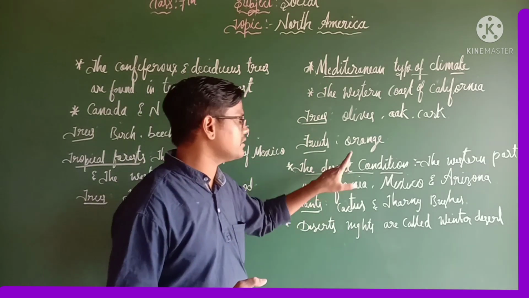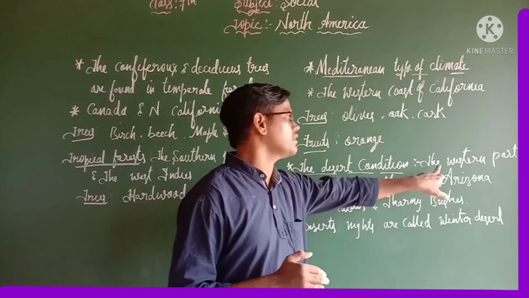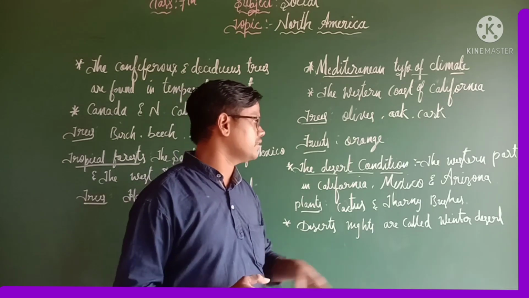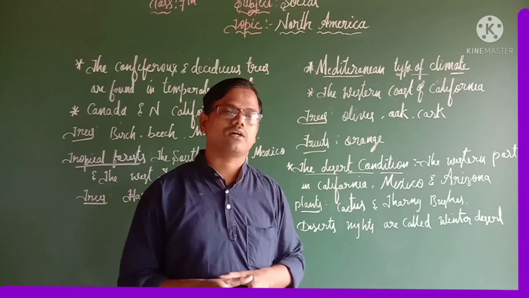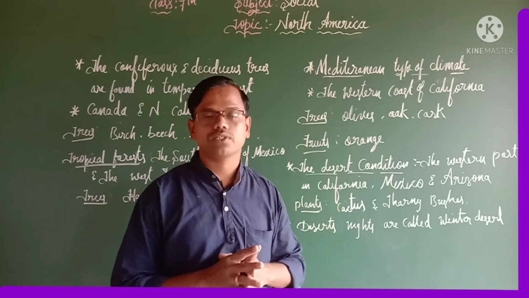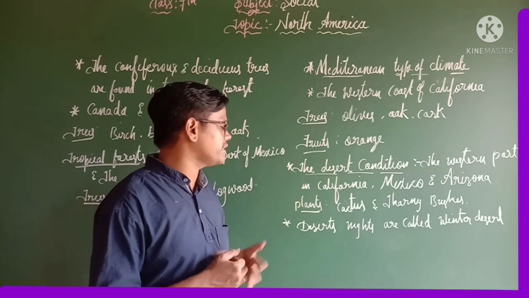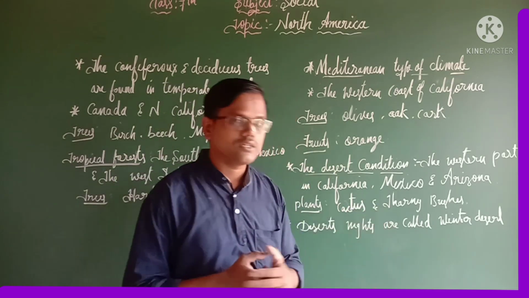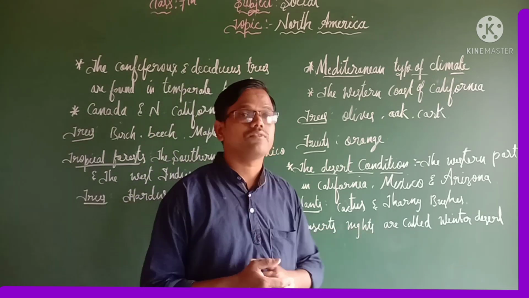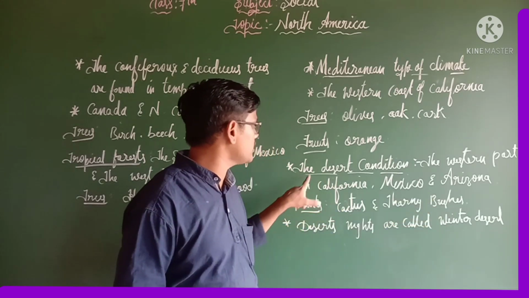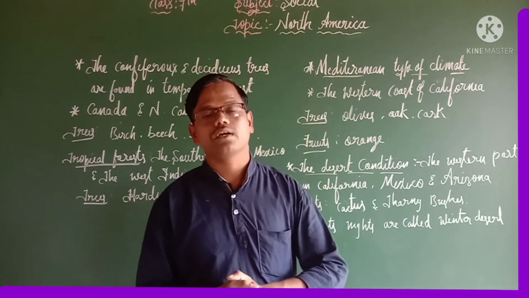The next one, the desert condition. So where can we see desert areas in North America? Those are the western parts of California, Mexico and Arizona. In these places we can see desert conditions. Almost everywhere here we can see less population and fewer trees. The few important plants we can see in the desert area are cactus and thorny bushes. And also keep one thing in mind, desert nights are cold, called winter desert. So this is about the desert condition, and this is about the natural vegetation and animals.